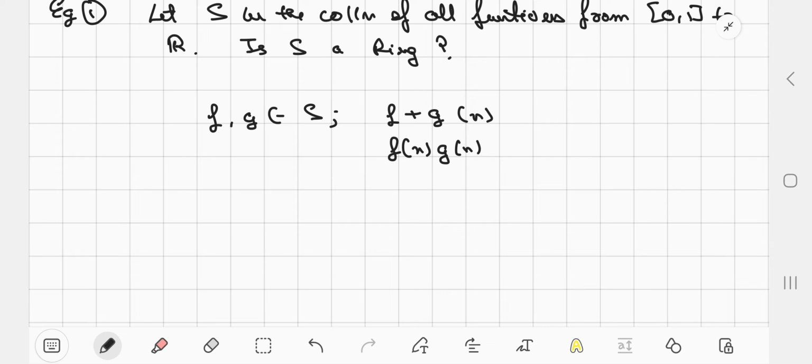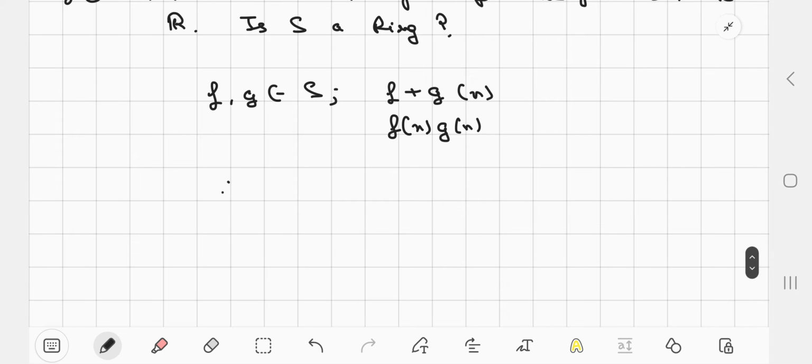Therefore S is indeed a ring. The other properties are very simple to verify.